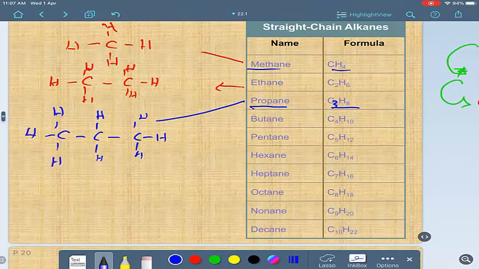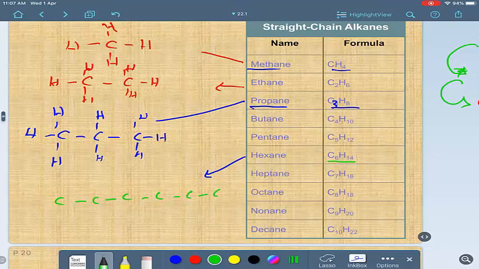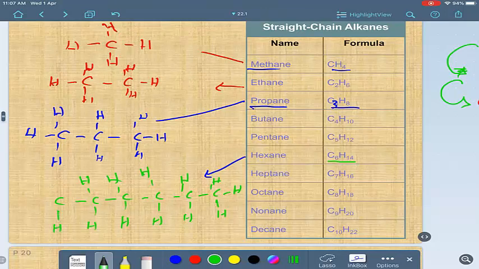And so on. We can try another one, like hexane, for example. C6H14, 1, 2, 3, 4, 5, 6. And look at the hydrogens here, 14, 1, 2, 3, 4, 5, 6, 7, 8, 9, 10, 11, 12, 13, and 14.